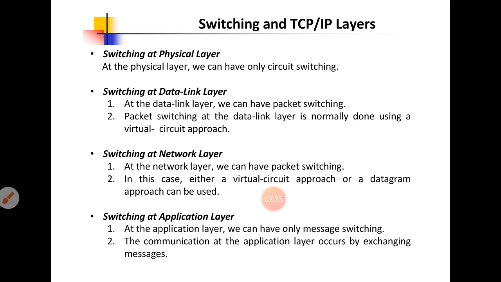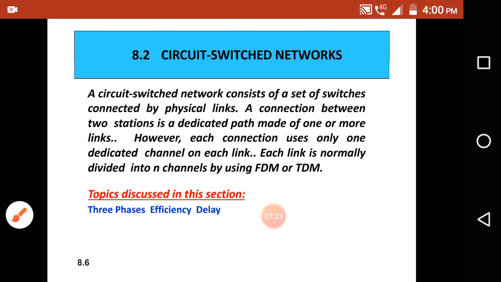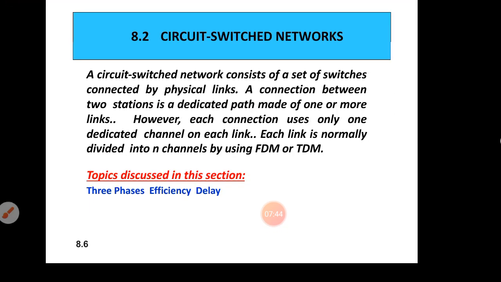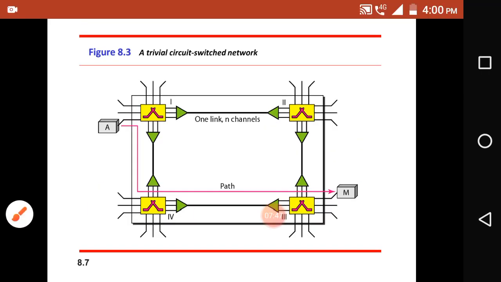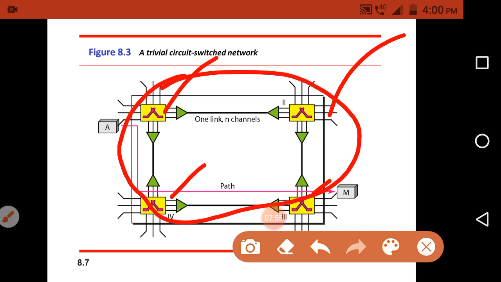Okay, so next we will start the first type, that is the circuit switched network. So what is a circuit switched network? The circuit switched network consists of a set of switches that are connected by physical links. What is the meaning of this? Here this is one switch, second switch, third switch and fourth switch. These switches are connected through physical links, four physical links. Through those four physical links we have connected the switches.